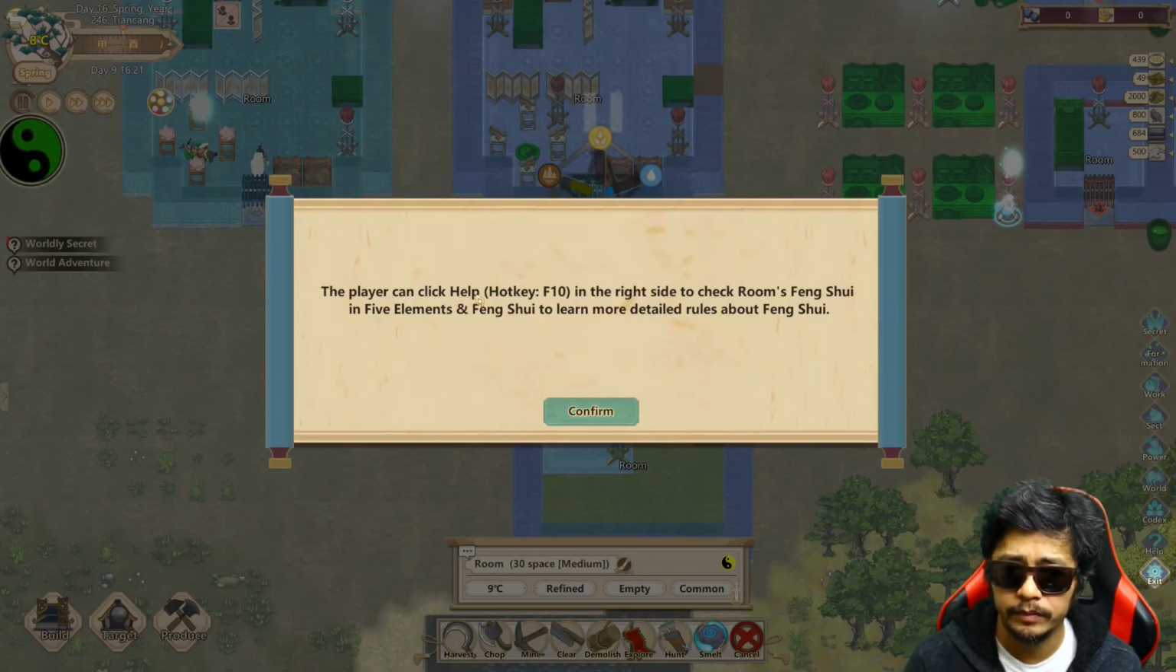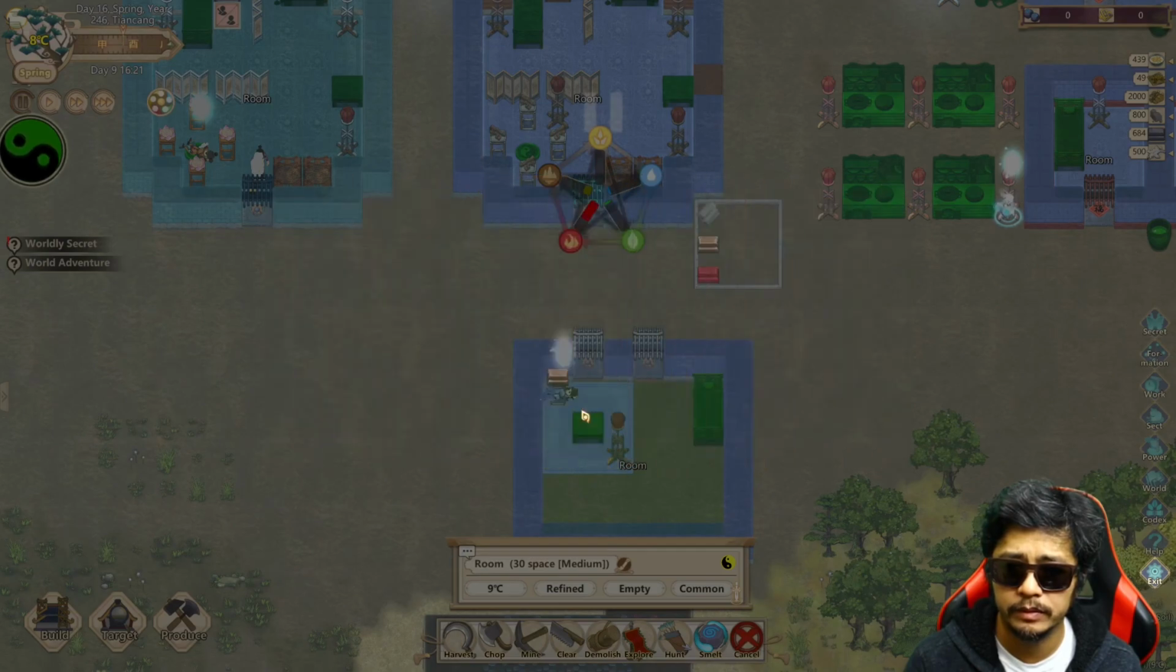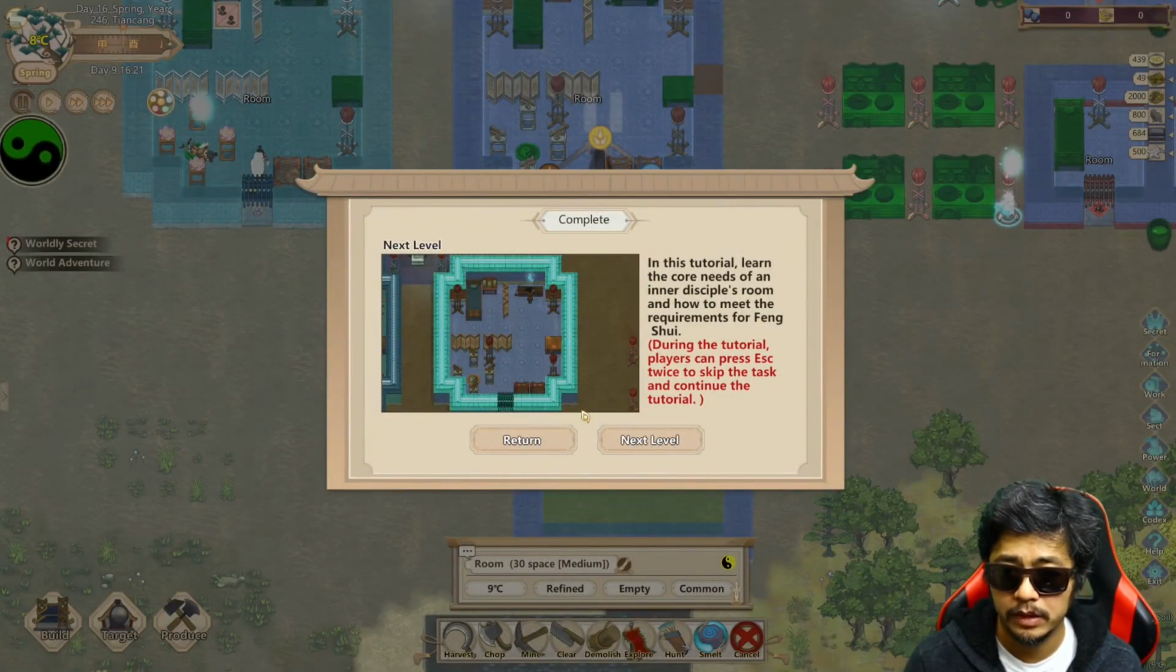I'll click help on the right side of the rooms. Feng Shui 5. Let's learn more details about the rules, given the coordinates of an inner disciple's room and how to meet the requirement for Feng Shui.